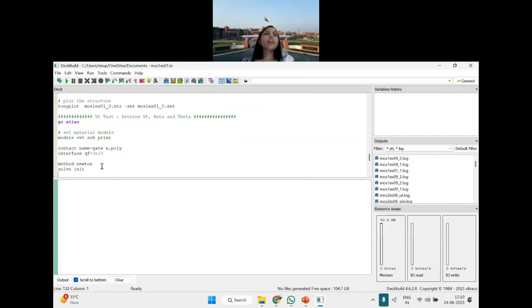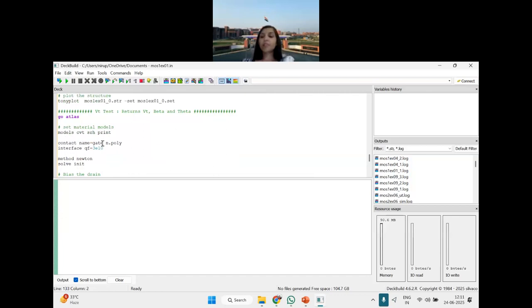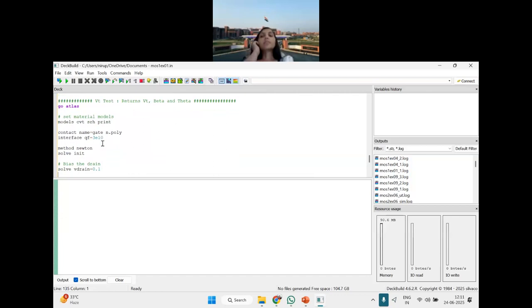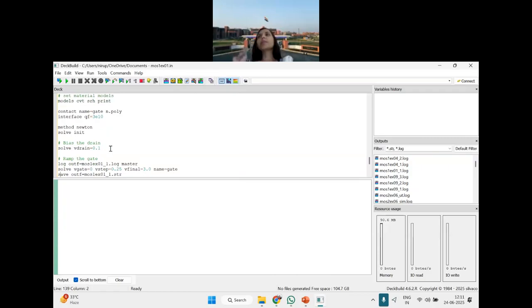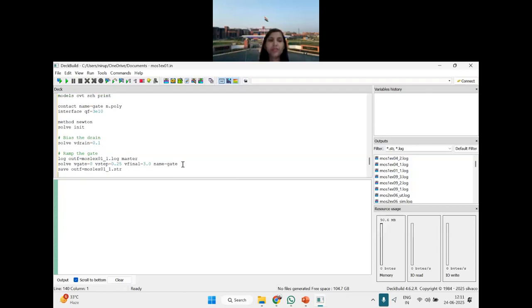Then now you have started calculating the device parameters. Once the device has been made through some process, you are checking its device parameters. Again you are putting bias. So how are you putting bias? Solve V drain. What does it mean? Applying a drain bias of 0.1. Then solve V gate 0, and it is varying from 0 to how many volts? 3 volts. Please see this line.